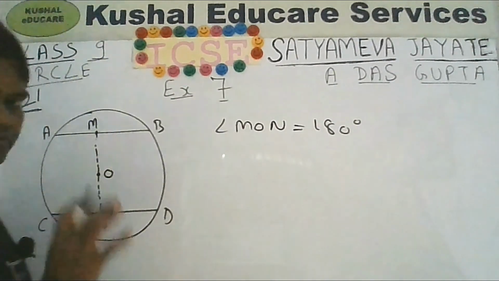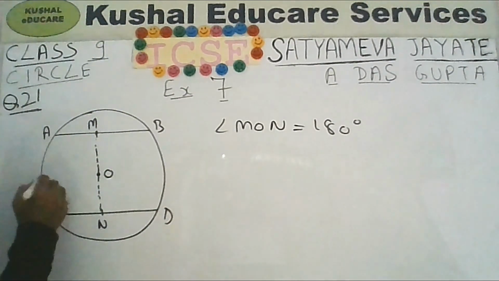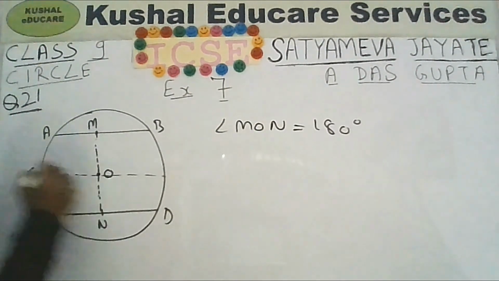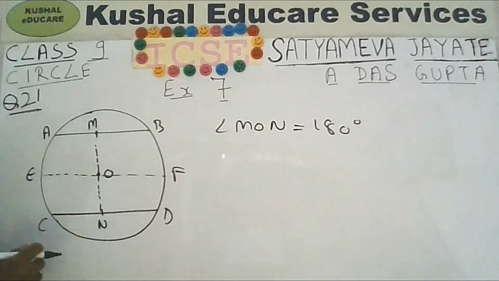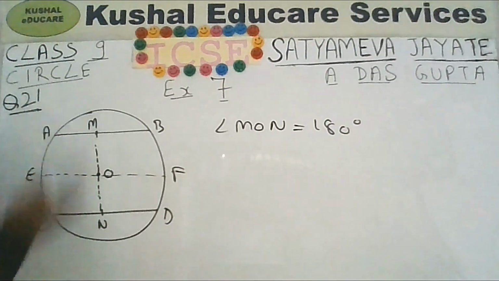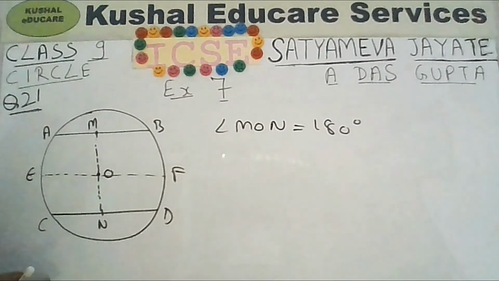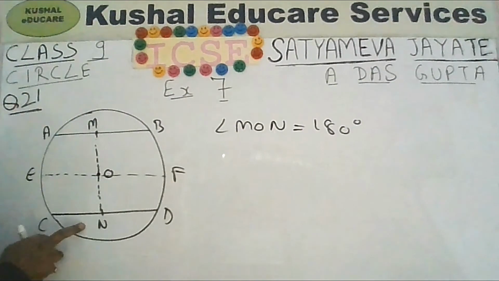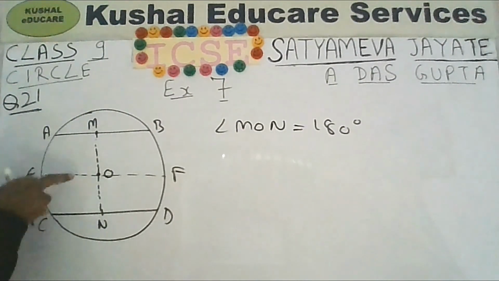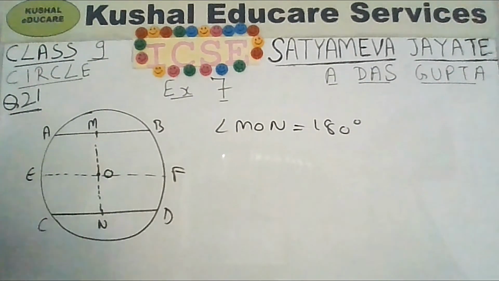So what you can do is a construction. Draw a line like this parallel to AB. Let us say EF. This is parallel to AB. In fact, all three of these chords will be parallel. AB is parallel to CD. You have drawn EF parallel to AB, so EF will also be parallel to CD.